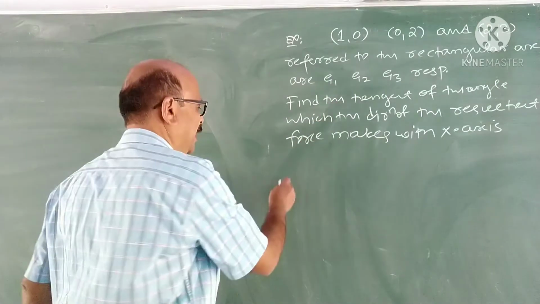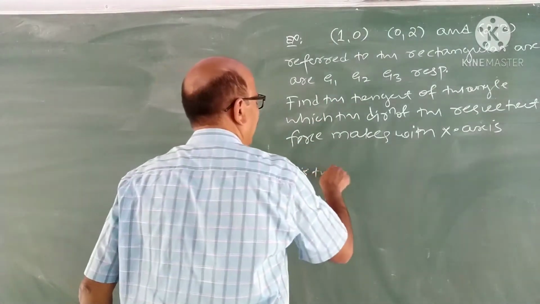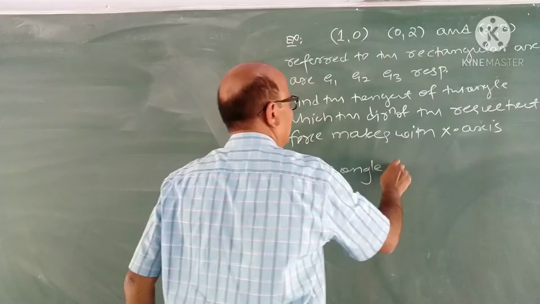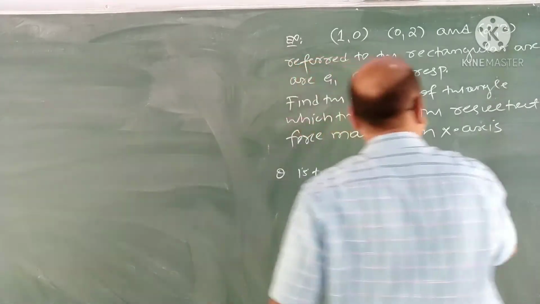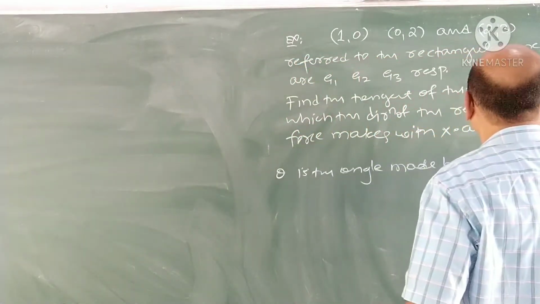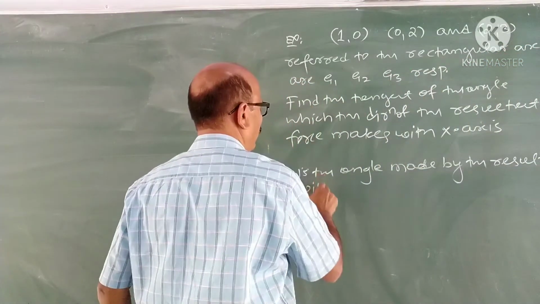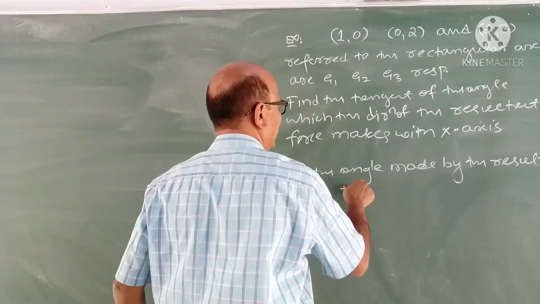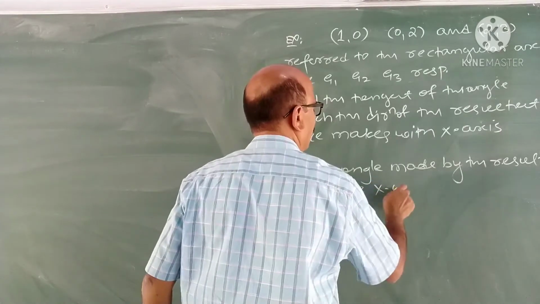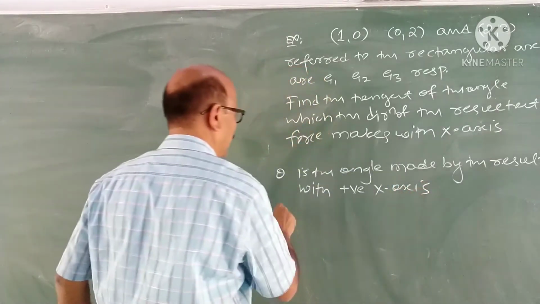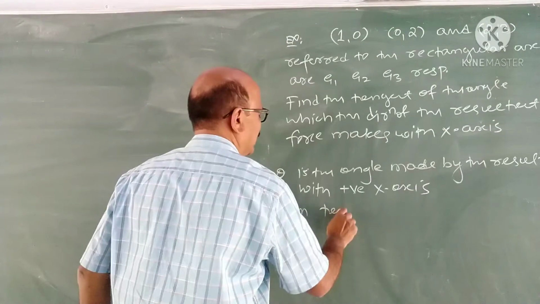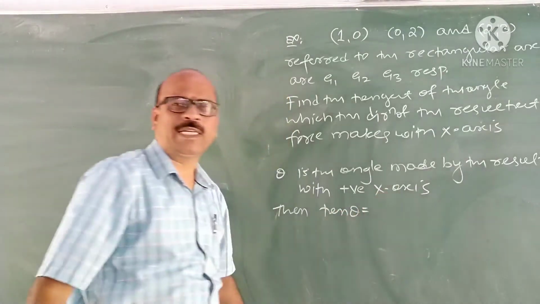Now what you have to find out? See, we assume that theta is the angle made by the resultant with the positive x-axis. Then, you know what is tan theta?